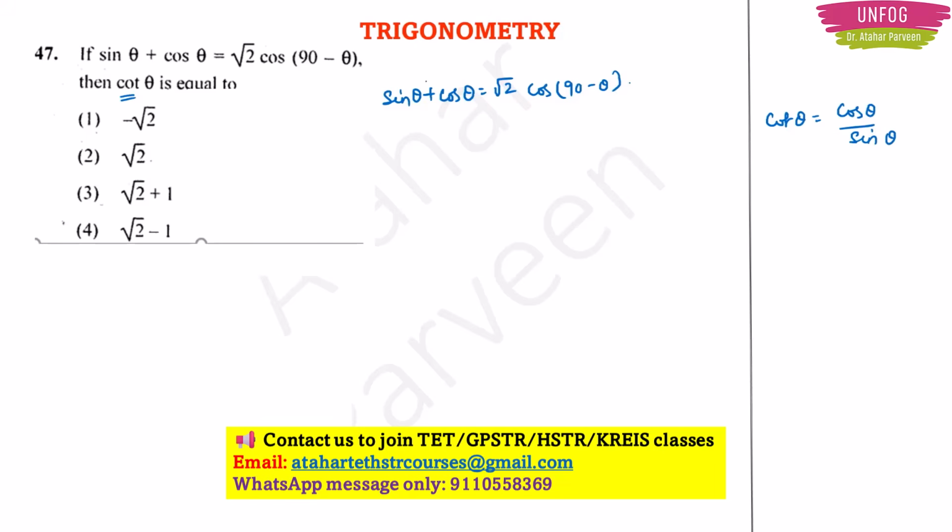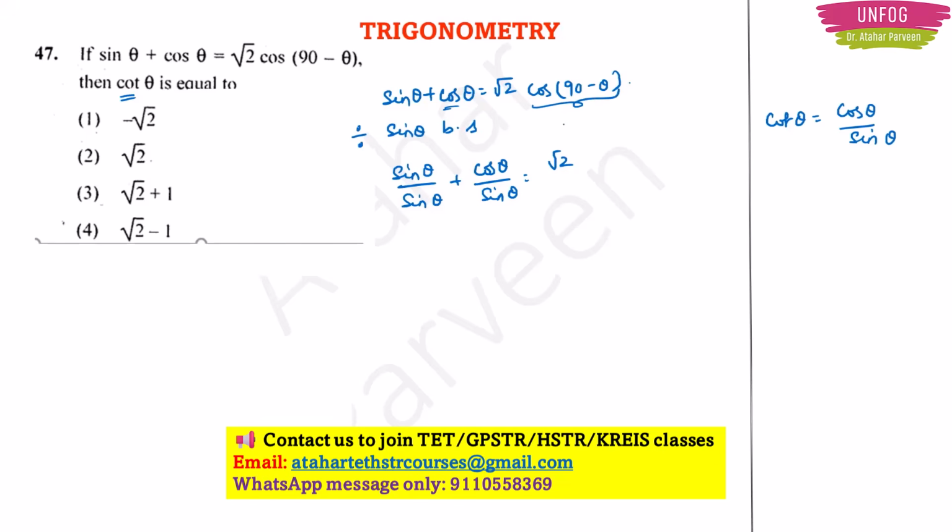So to get cot theta here, you should divide by sin theta. Then only will you get the chance of having cot theta in your equation. So divide by sin theta on both sides. Sin theta by sin theta plus cos theta by sin theta is equal to root 2 cos (90 minus theta) by sin theta.